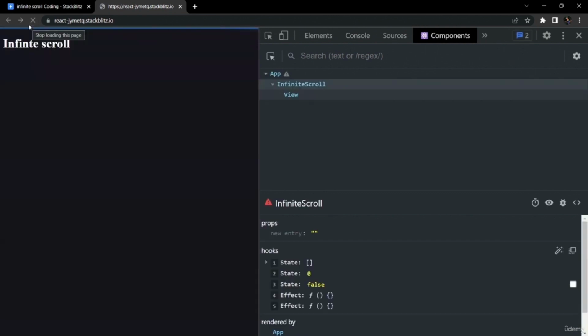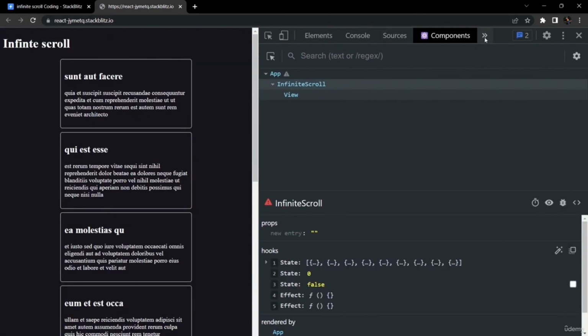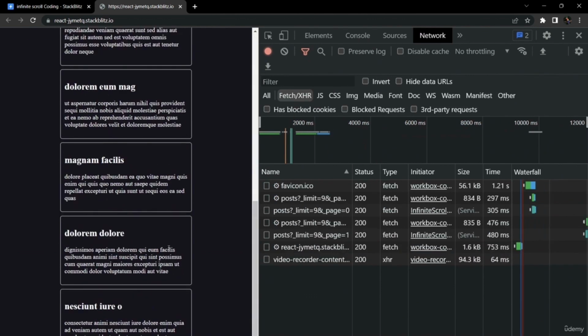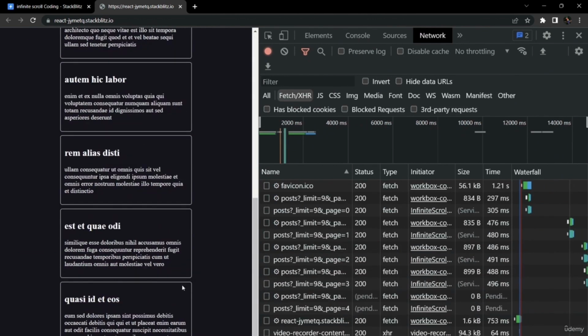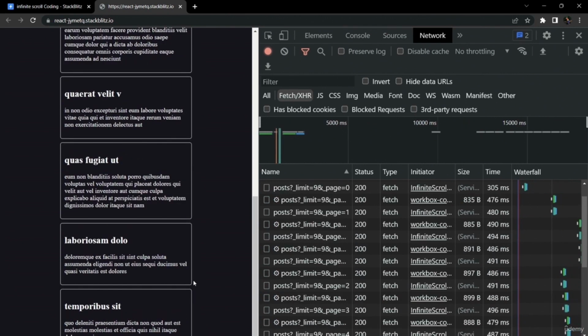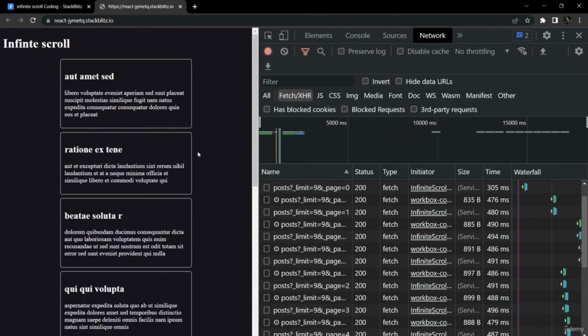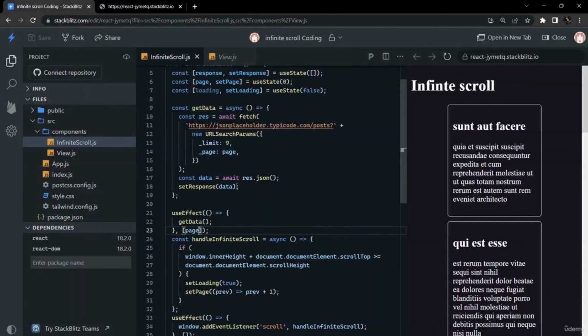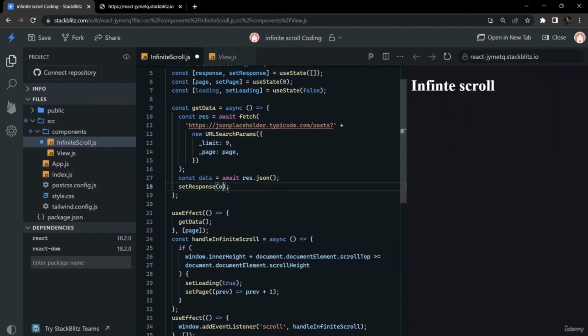After putting the page dependency, if we reload it again and go to the network tab, as we scroll to the bottom new calls are being made, but something is not correct. Our list is not growing. It is changing with the updated data, but it is not appending. We set the response with the newer data every time, so we have to append the new data to the older data so that our list will keep on growing.